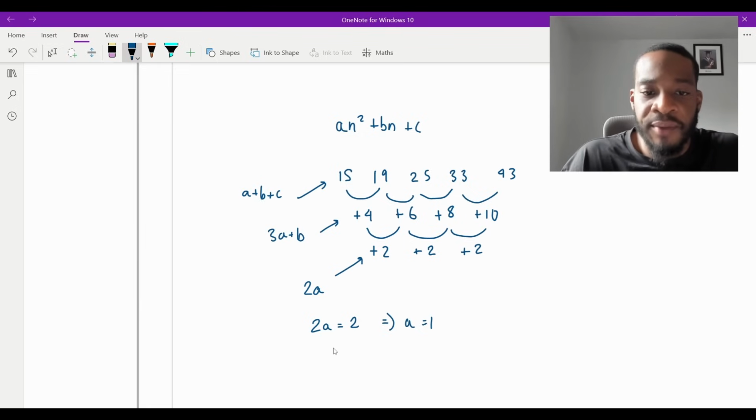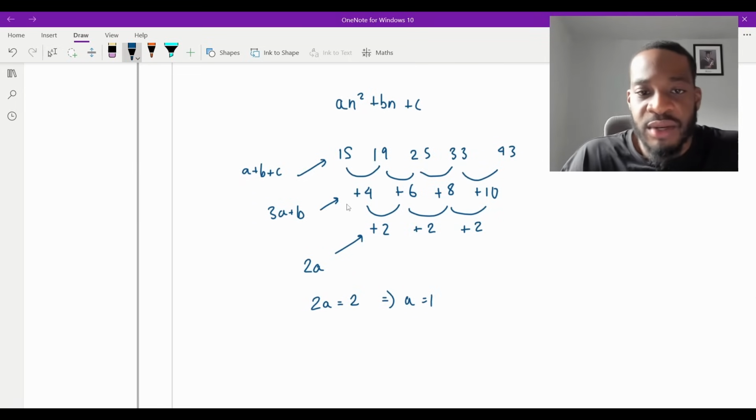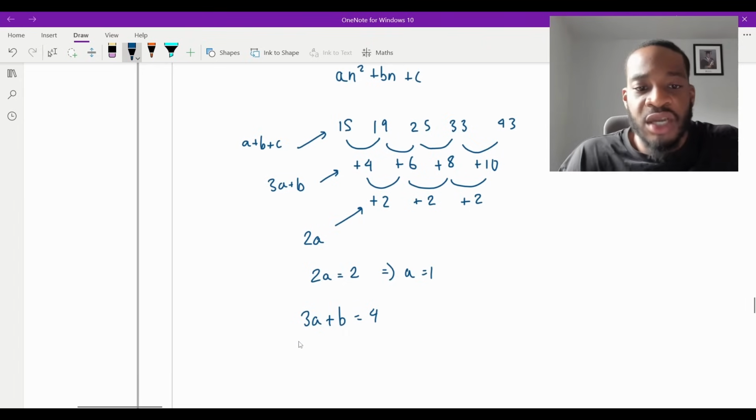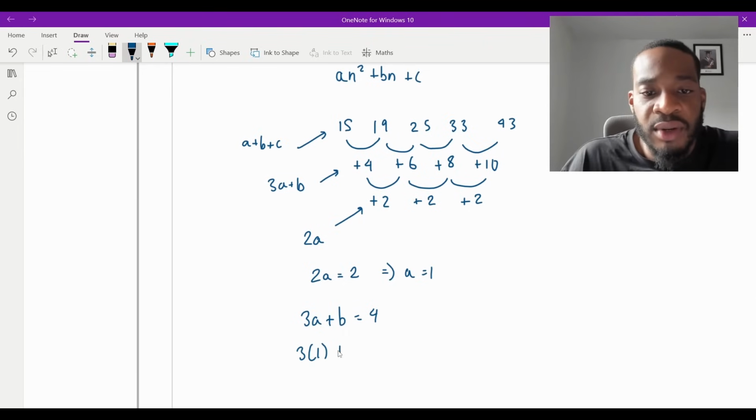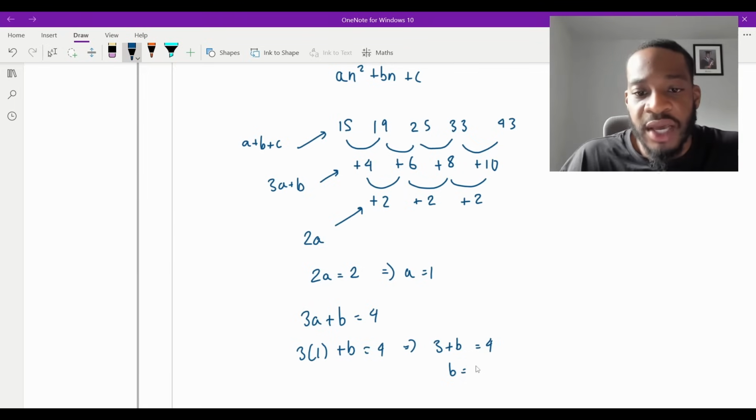So let's see if we get the same thing. So yeah, 2a is equal to 2. That means a is equal to 1. So I know what a is. Now I know what a is, I could find the next one. I could go up. 3a plus b is equal to 4. I know that a is 1, so it's going to be 3 lots of 1 plus b is equal to 4, which means that 3 plus b is equal to 4. So that just means that b is equal to 4 take away 3, which is 1 again. Yeah?